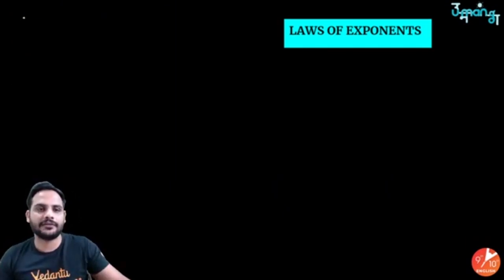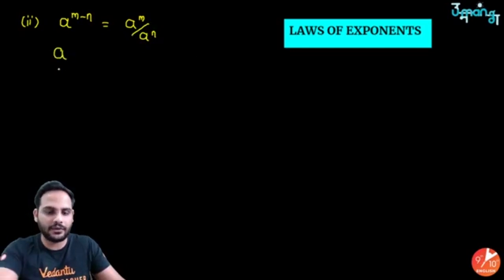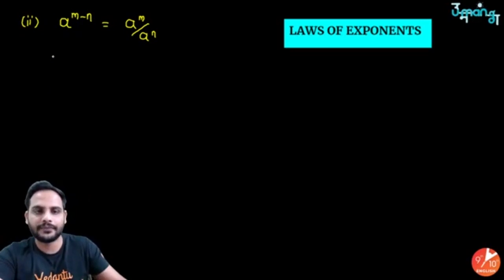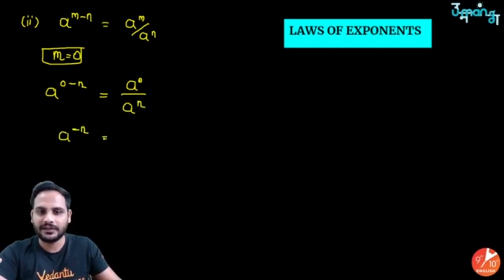The second part which we get from here: if I take a raised to the power m minus n, it is equal to a raised to the power m divided by a raised to the power n. In this case, suppose I put m equal to 0. What if m is equal to 0? Then it will be a raised to the power 0 minus n, which is a raised to the power 0 upon a raised to the power n. So it will become a raised to the power minus n, since 0 minus n is minus n. Anything raised to the power 0 is 1, so it is 1 upon a raised to the power n. So this is the last part.